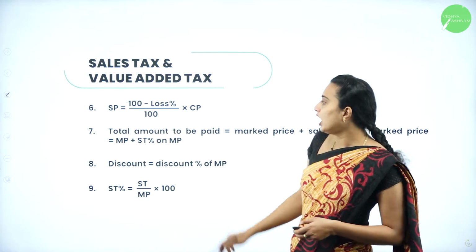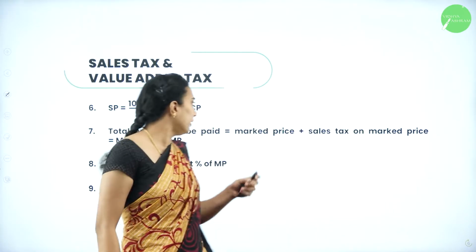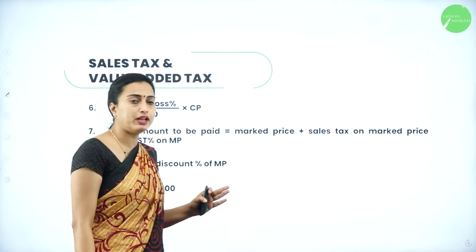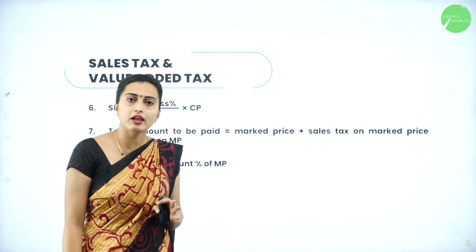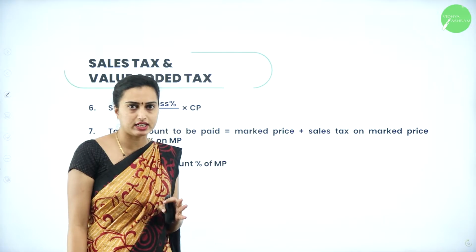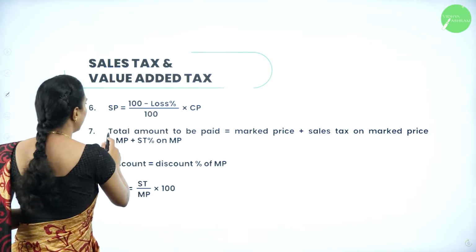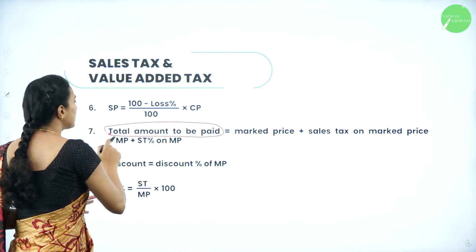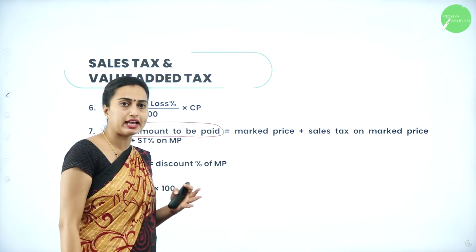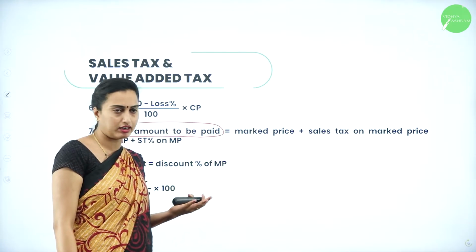Similarly, the total amount to be paid is nothing but the market price plus sales tax on the market price. Okay, this is very important. Total amount to be paid means the market price plus sales tax, whatever they put on the market price.